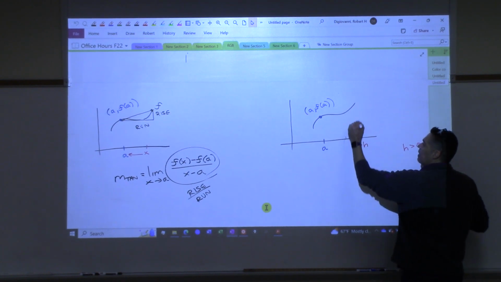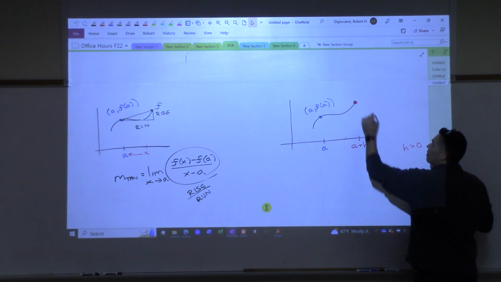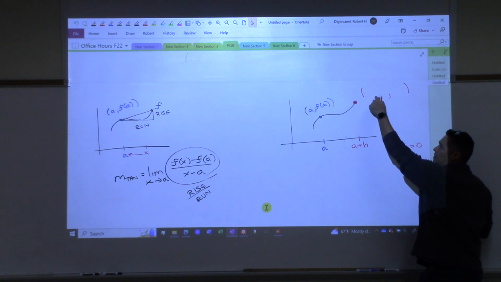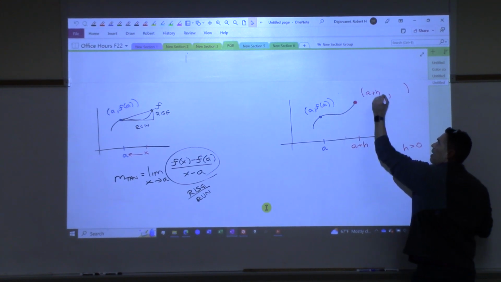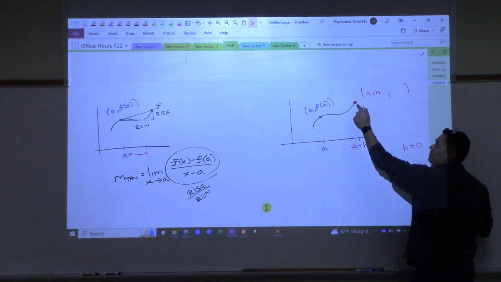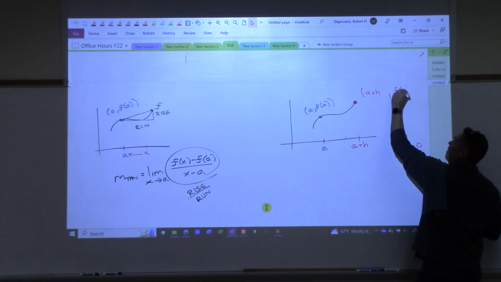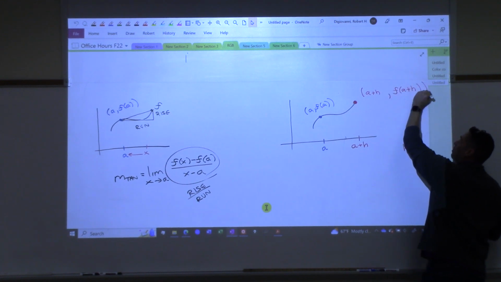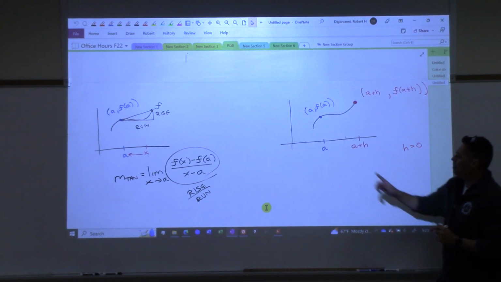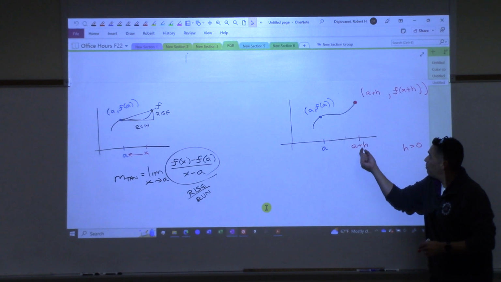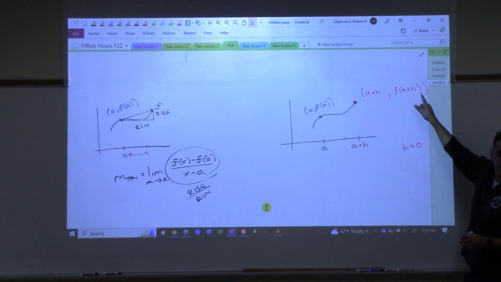I'm going to take that and plug that in and come out here, and I'll have a point up there, right? Can somebody tell me, well, first, what's the x coordinate of this point right here? A plus h. Good. Now, what's the y coordinate? Yeah, f of a plus h. F, and then you have to plug a plus h into the function, right? Just like over here, if you plug in a goes into the function, you get f of a. Here, if we take a plus h and plug it into the function, we get f of a plus h.